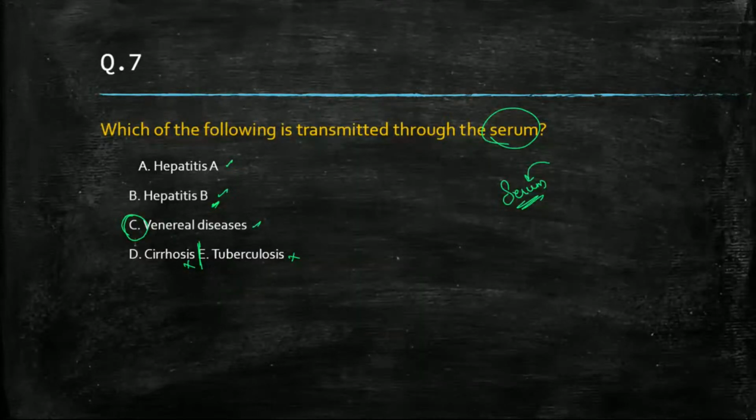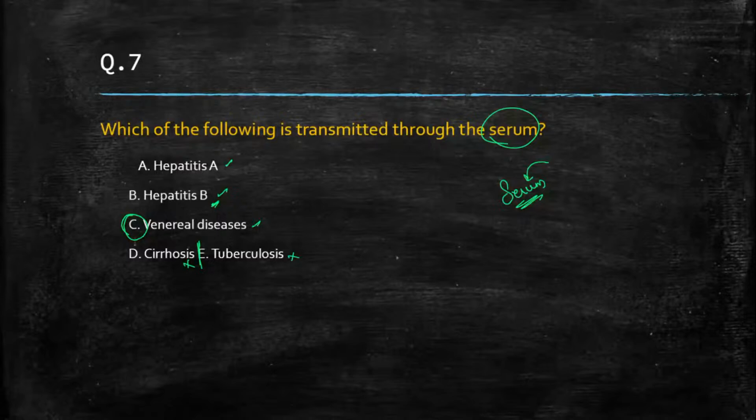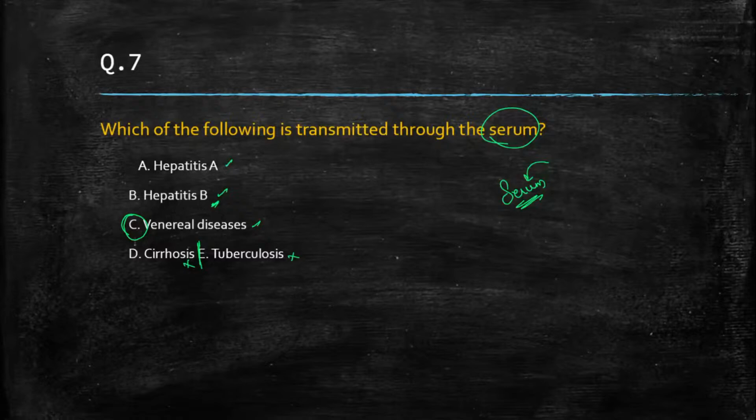Or what will be the correct answer according to you people? If this is not correct, then please post your correct answer in the comment box. And if this is correct, then write the correct reason, or we can say write the correct meaning of venereal diseases. So question is, which of the following is transmitted through serum? Hepatitis A, hepatitis B, venereal diseases, cirrhosis, or tuberculosis? And the correct answer here is hepatitis B.